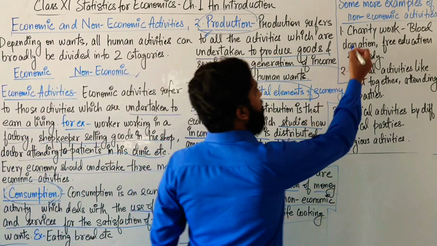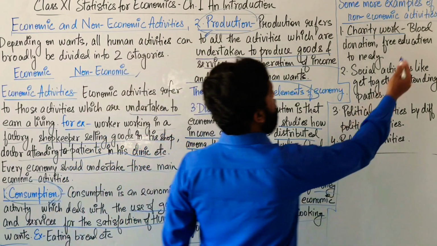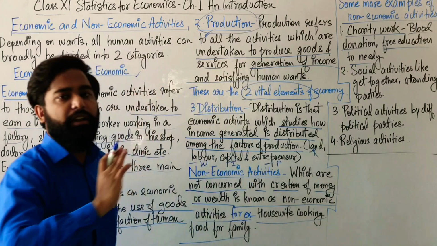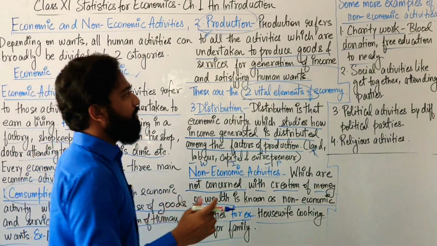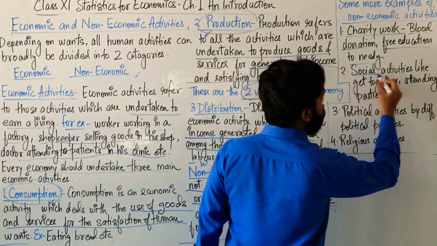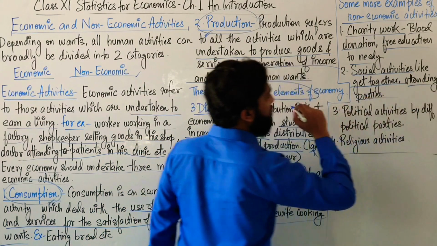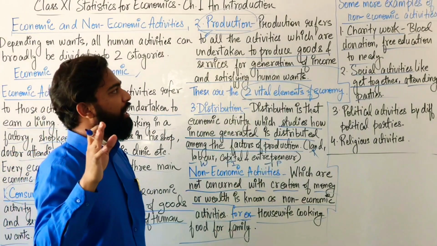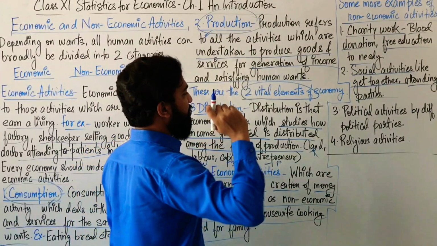First of all, any kind of charity work like blood donation, free education to needy. These charity works come under the non-economic activities. Next one is all these social activities like get together, attending parties. All these activities come under the social activities, and these social activities are an example of non-economic activities.